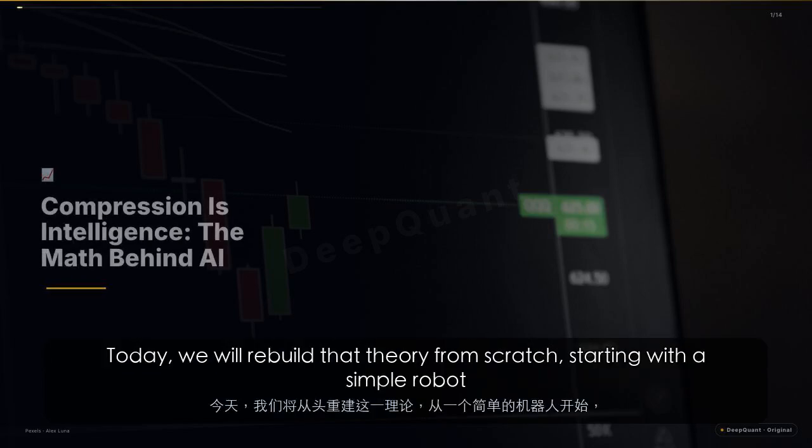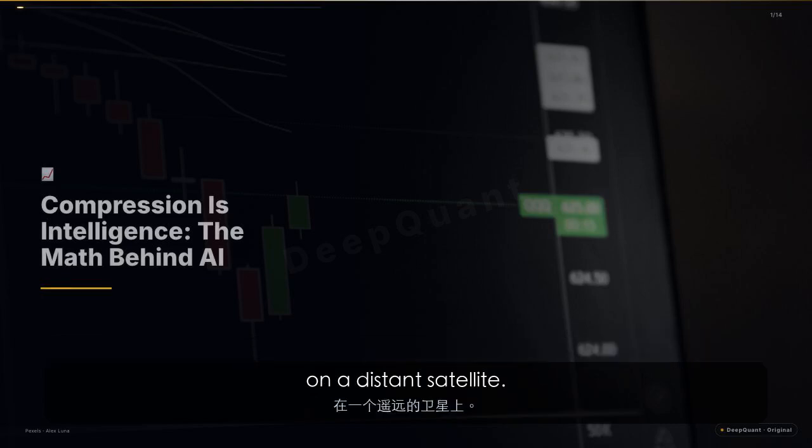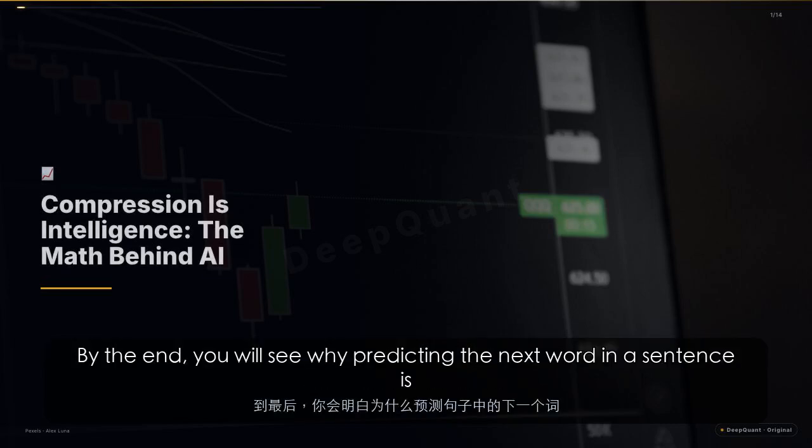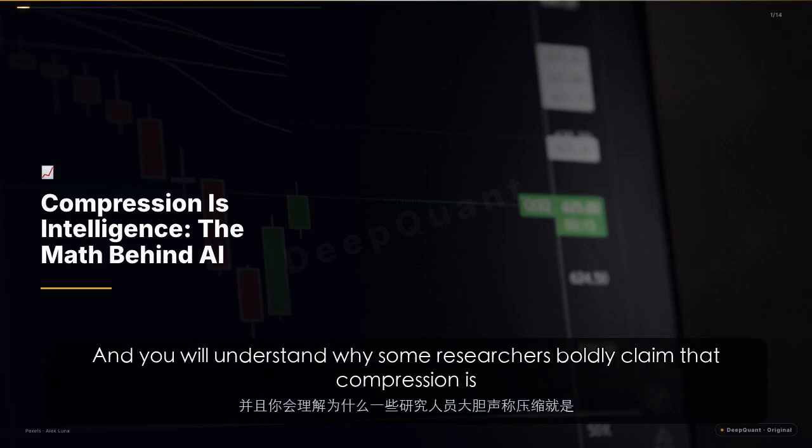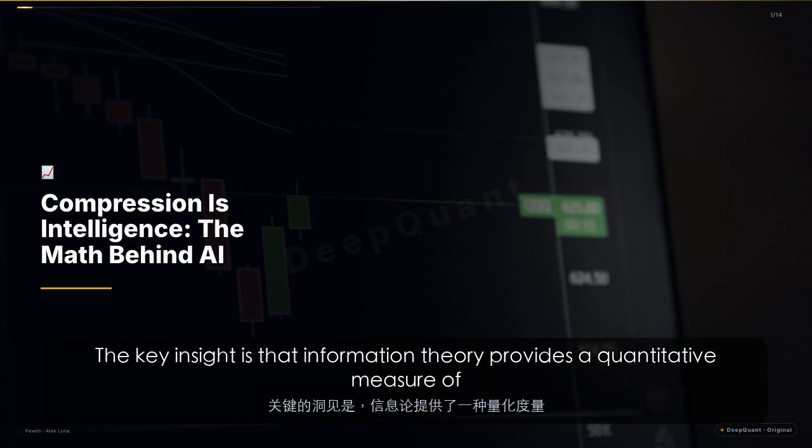Today, we will rebuild that theory from scratch, starting with a simple robot on a distant satellite. By the end, you will see why predicting the next word in a sentence is mathematically identical to compressing that sentence. And you will understand why some researchers boldly claim that compression is intelligence.